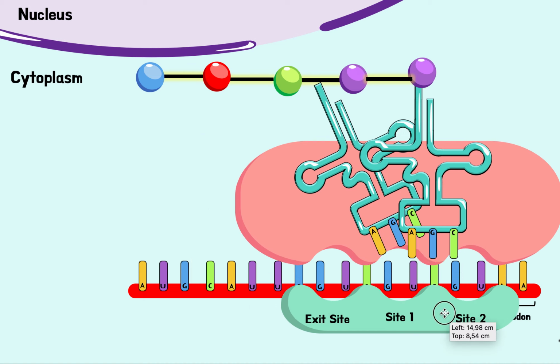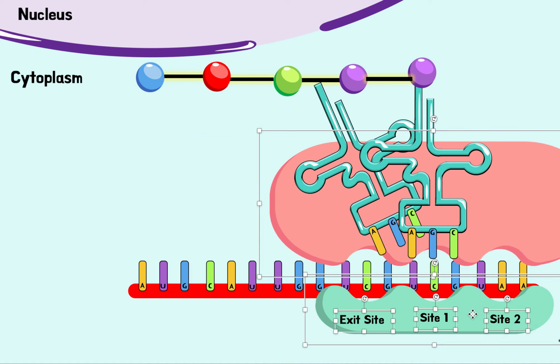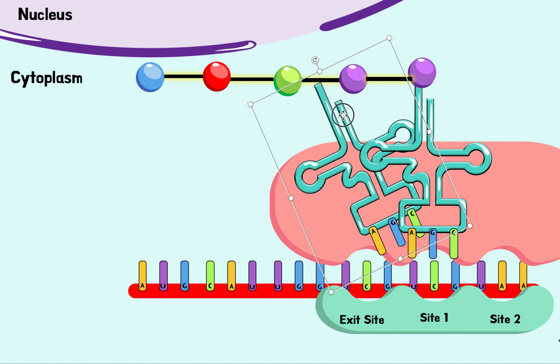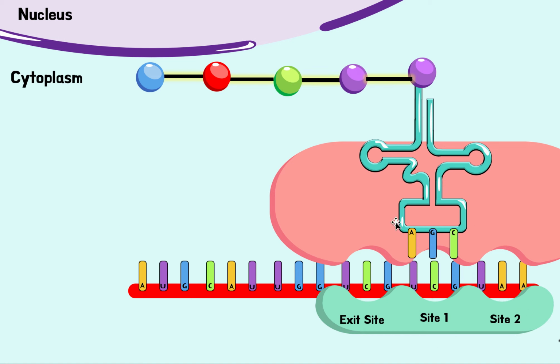So we translocate, we're near the end now. Notice we got now to the stop codon. So it's going to be interesting now to see how this process stops, why it doesn't keep going. So now this one again is in the exit site, it's going to leave, pick up its amino acid. Now we have this chain.